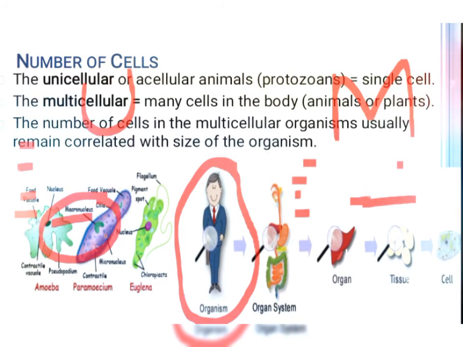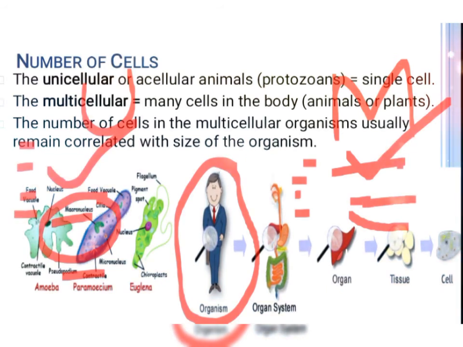And next, asexual reproduction is predominant, however sexual reproduction is also seen. Asexual reproduction is dominant, and conjugation we can see in bacterial conjugation and mating. And in multicellular organisms, reproduction happens sexually as well as asexually. And cell differentiation is absent in unicellular organisms, and cell differentiation is present in multicellular because we can differentiate between the cells, tissues, organs, organ systems, and the organisms. So we can differentiate the cells.